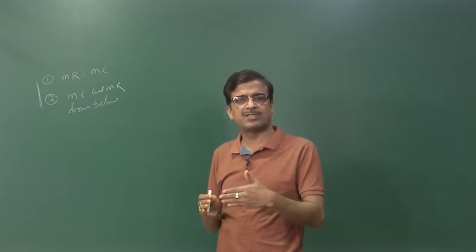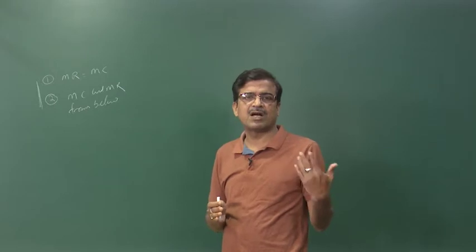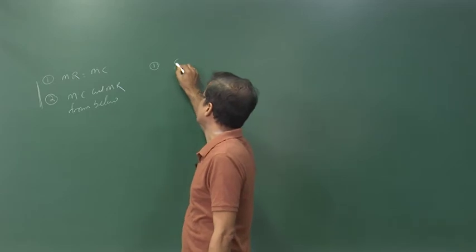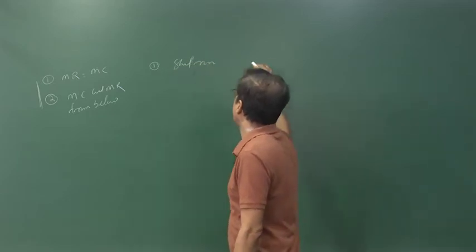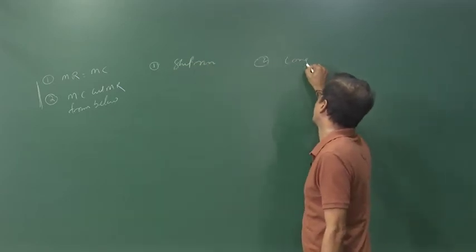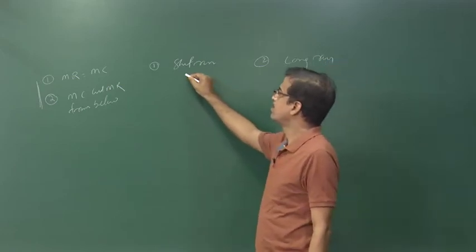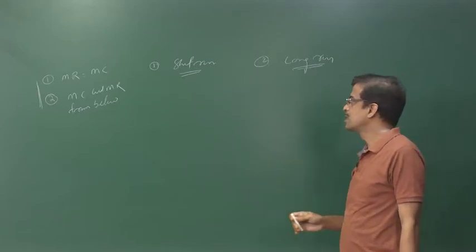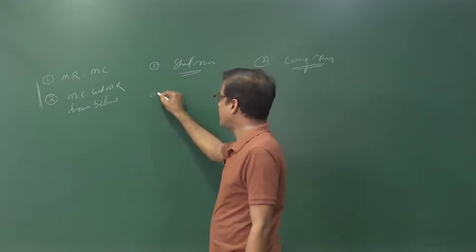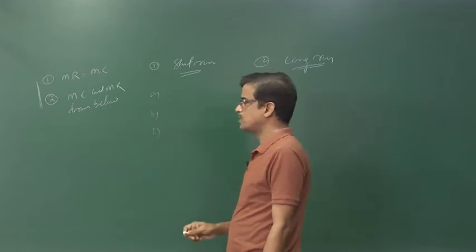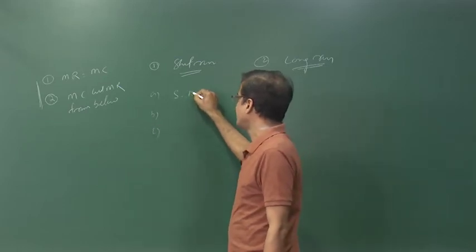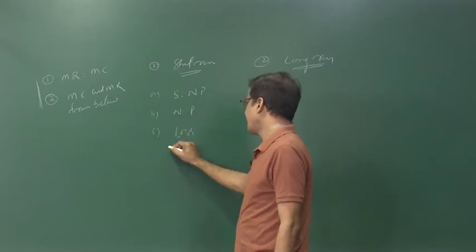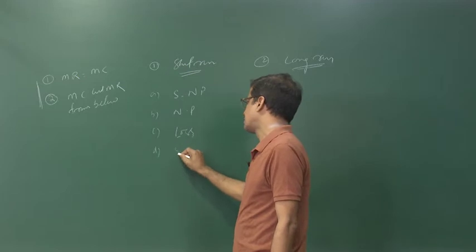So, we have to cover both situations: short run price output determination and long run price output determination. In the short run, we have to pass through different situations like supernormal profit, normal profit, losses, and we may explain the term called the shutdown point.